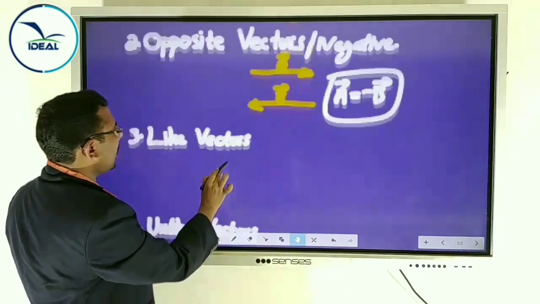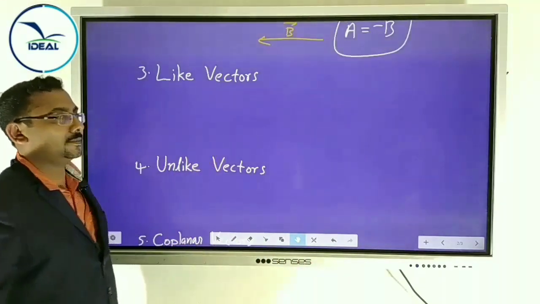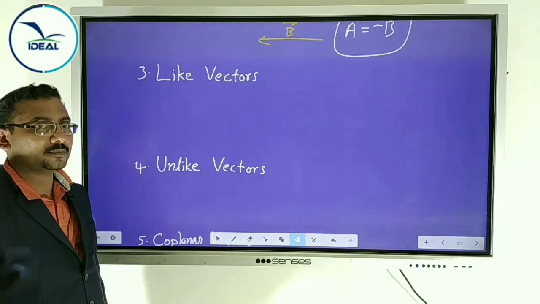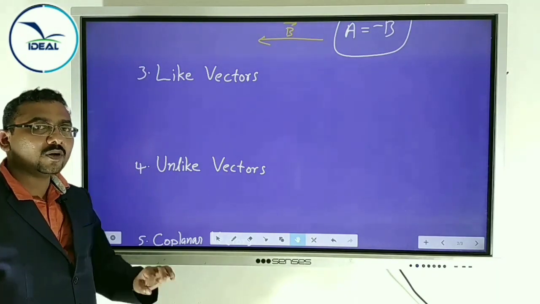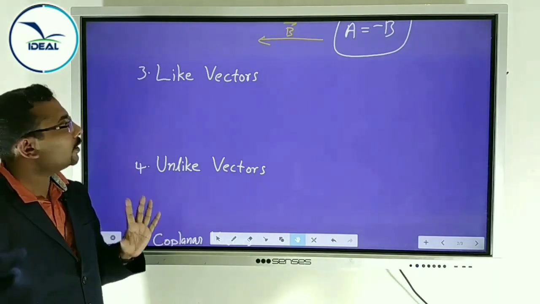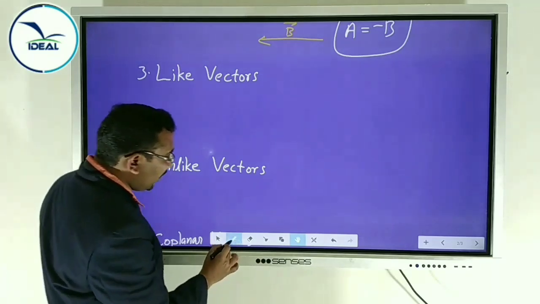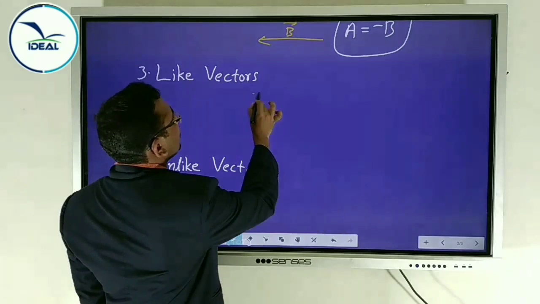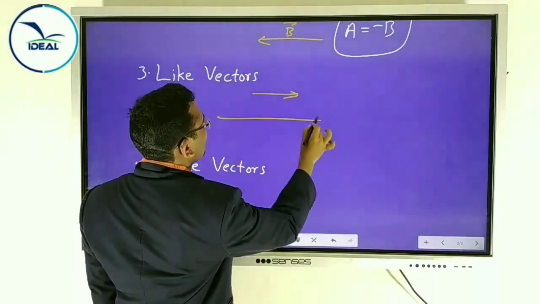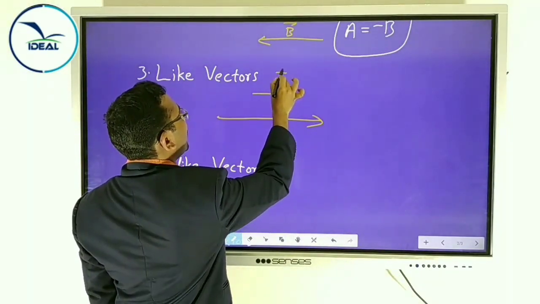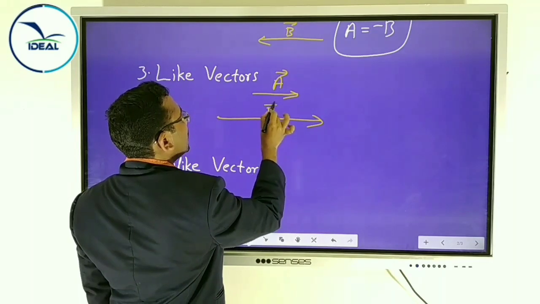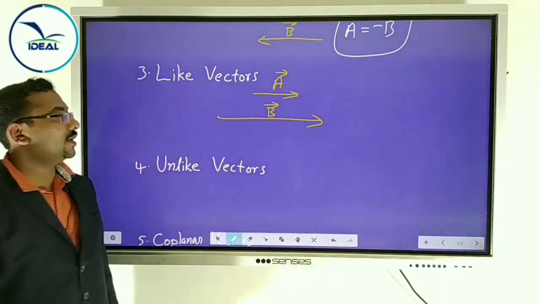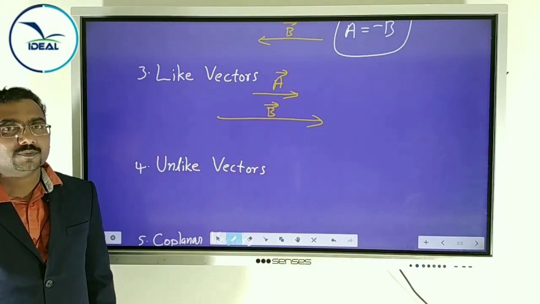Next one, like vectors. Equal vectors have the same magnitude and the same direction. But when we consider like vectors, yes, this vector A, this vector B, these two vectors are like vectors. Then what is like vectors?